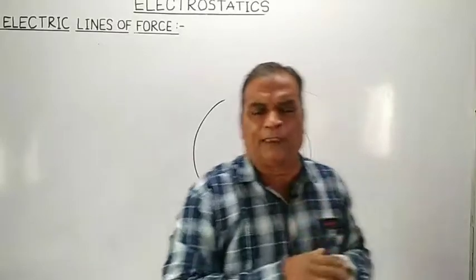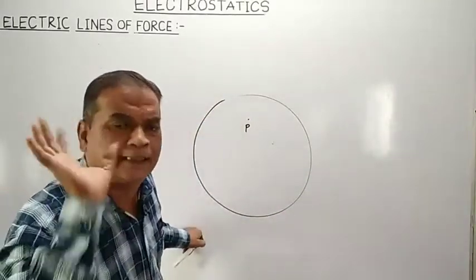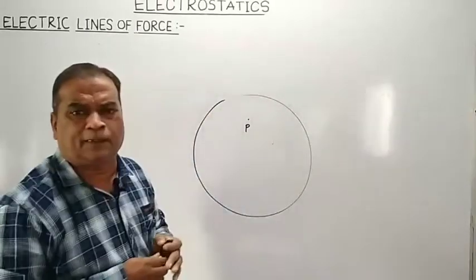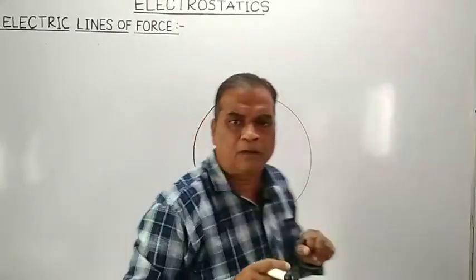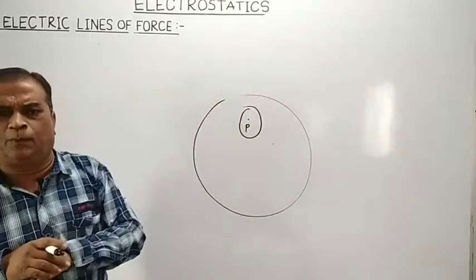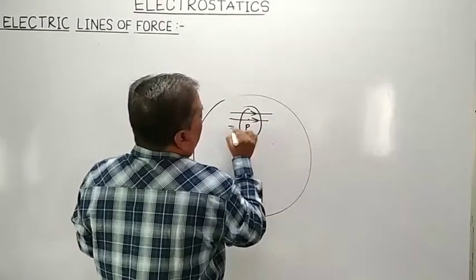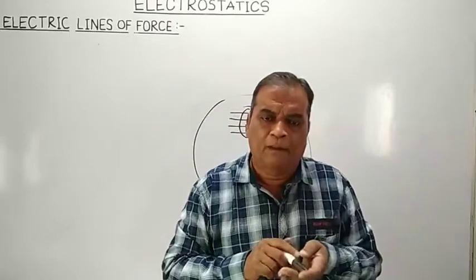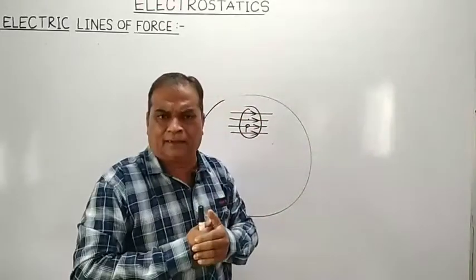What is the task given to you? Measure the strength of electric field intensity at any point P. What we have to do? Draw a unit area round that given point and count the number of electric lines of forces which are passing normally through that unit area in one particular direction.